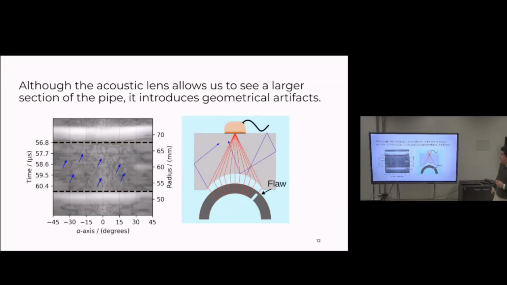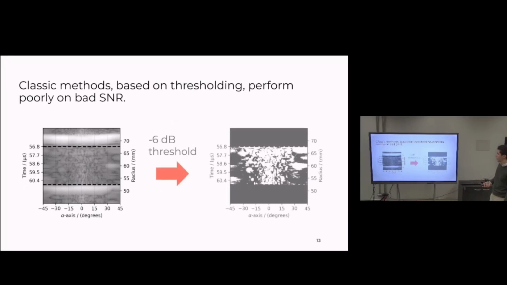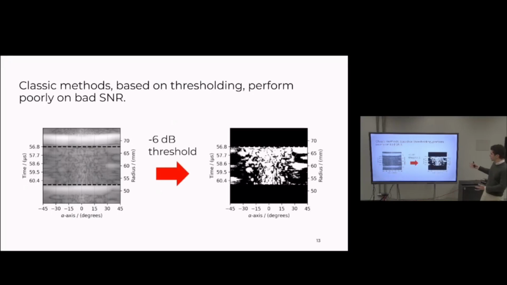But when you include this new acoustic lens, inner reflections within the lens are also present, which is not desirable. And they introduce what we call geometric artifacts. The problem with geometrical artifacts is that they make the process of detecting a flaw much harder. For instance, here you can see a flaw that has low amplitude. And if you apply an automatic criteria, such as a classic threshold-based method, you get a result that does not help you at all to detect the flaw.